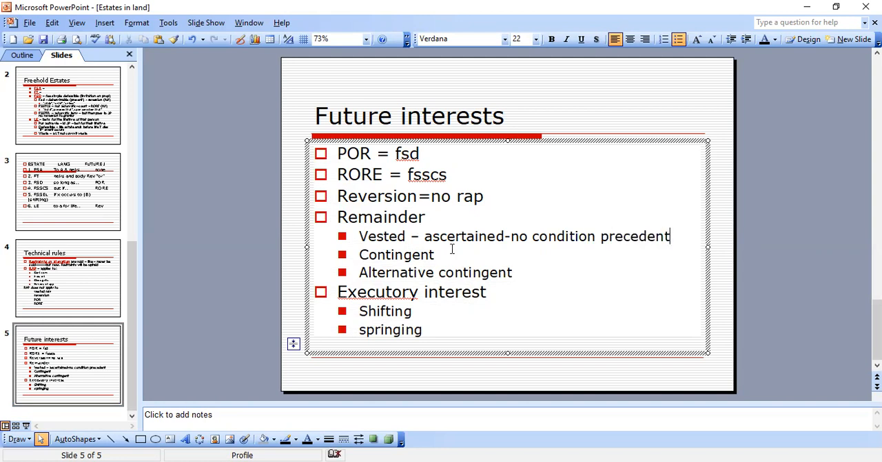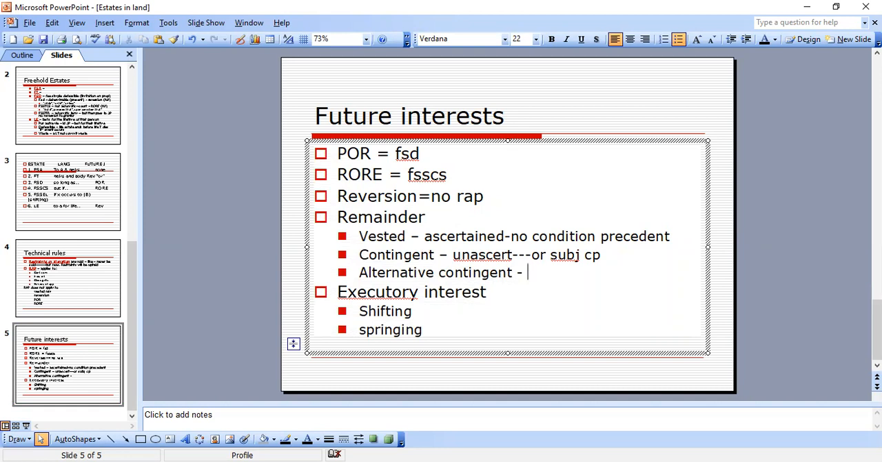Okay, and a contingent remainder, these are a lot on MBEs. If you don't know what they mean, it's very hard to answer. It is one created in an unascertained person, there's a difference here, or one that is subject to a condition precedent. Okay, opposite of vested. Alternative contingent, which I haven't seen, occurs where both contingent parties have the capacity to take and it pivots on the same condition.